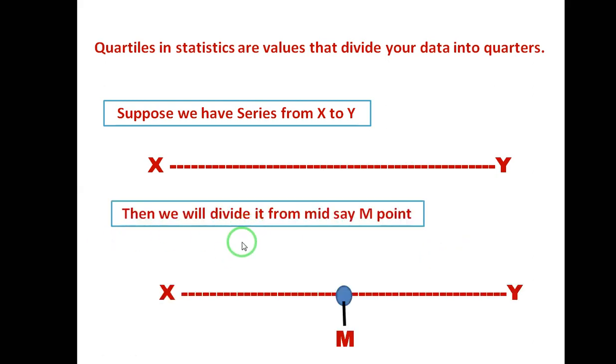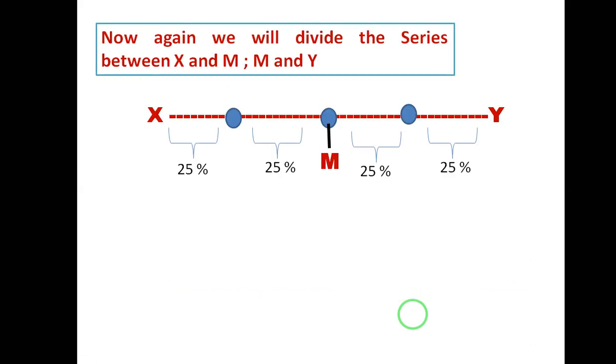So then we will divide it at the midpoint. Say m is your midpoint. That means half of the values are less than m and half of the values are more than m. After dividing it at the midpoint, we will again divide the series between x and m, and m and y. So these are the halves that we have created. Again we will divide x to m into half and m to y into half.